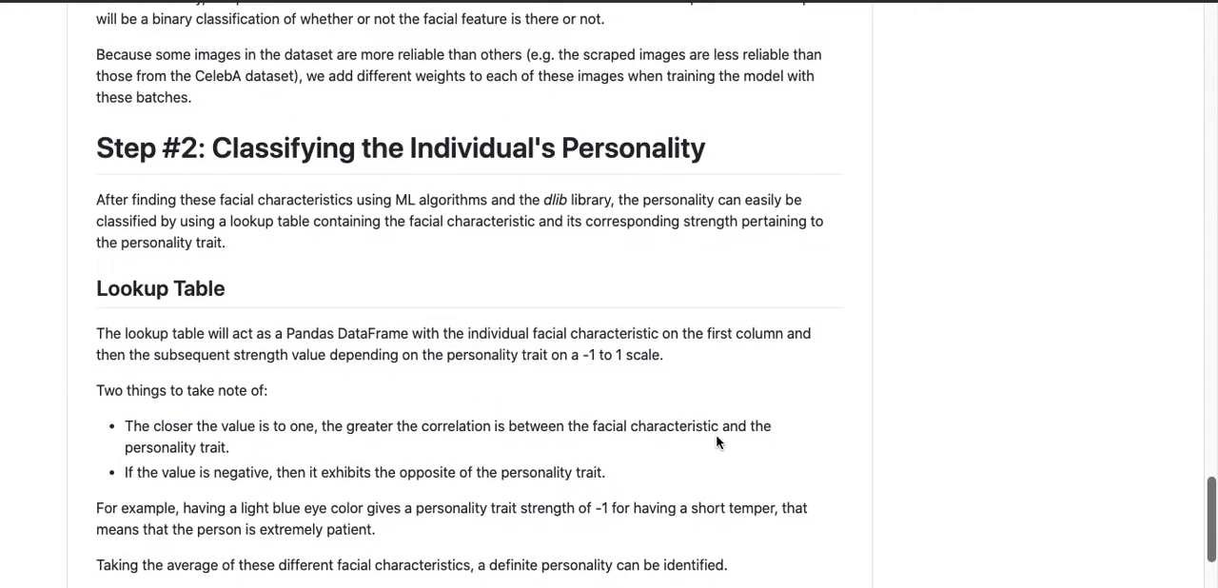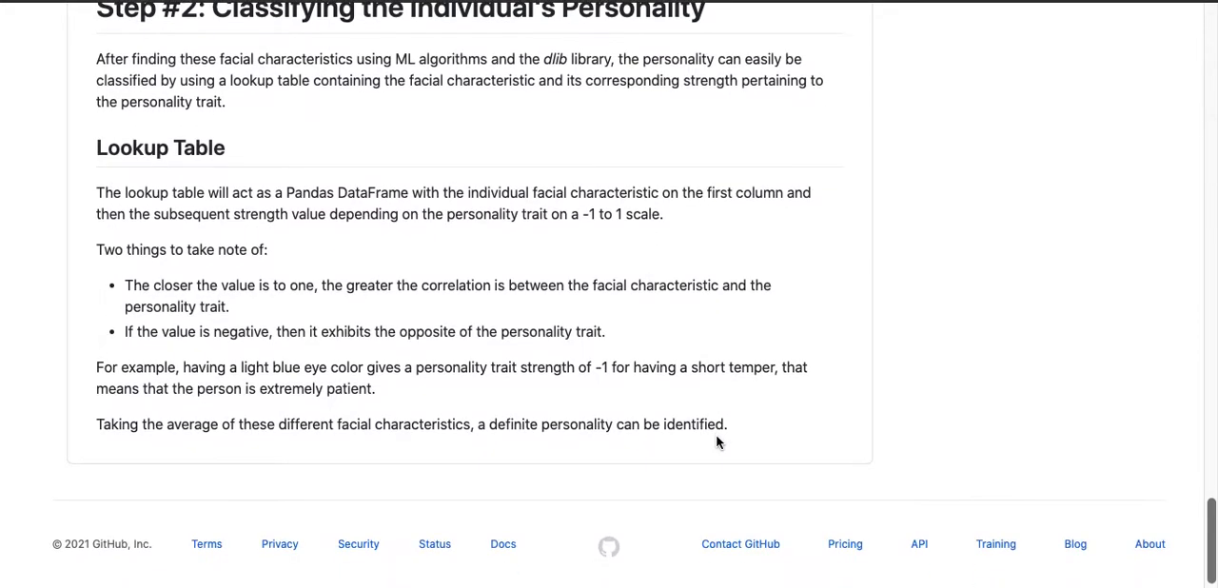And now that we've gotten all of these facial characteristics, whether each facial characteristic was there or not, we used Dlib to figure out some of the facial characteristics that are a little easier to spot. Now we can actually move on to classifying the individual's personality. So over here, what we used is a lookup table. The lookup table is essentially a pandas data frame with the individual characteristic in the first column and then the subsequent strength values, depending on the personality trait, on a -1 to 1 scale.